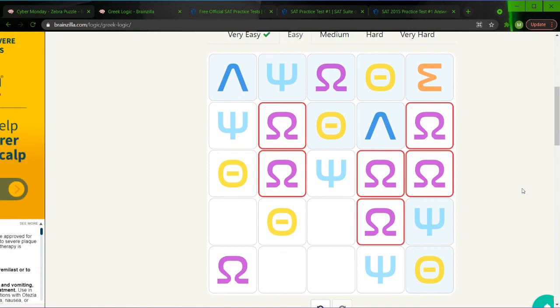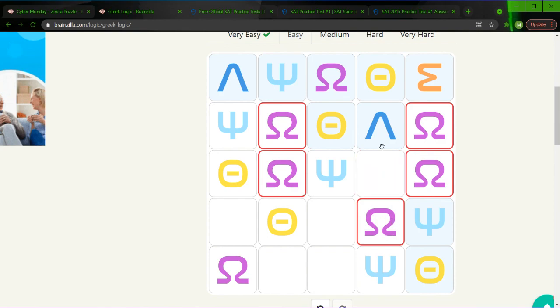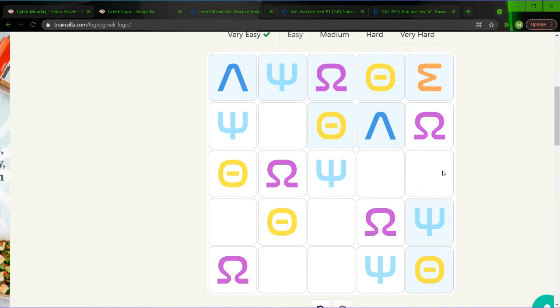Now, this is how I like to tackle some of the harder ones sometimes, like on medium and hard and whatnot. So let's start from the bottom up. So we have 1 in this row, 3 in the next row, and 2 in the top row. Since there's only 1 in the bottom row, that means this has to be it. So we can eliminate this one on the same column as it, and this one in the same diagonal, and that's that. And we can eliminate the one that contradicts both of them, because again, now it's a 2-1, going from bottom up. So we can eliminate this one, and this is the only possible solution.